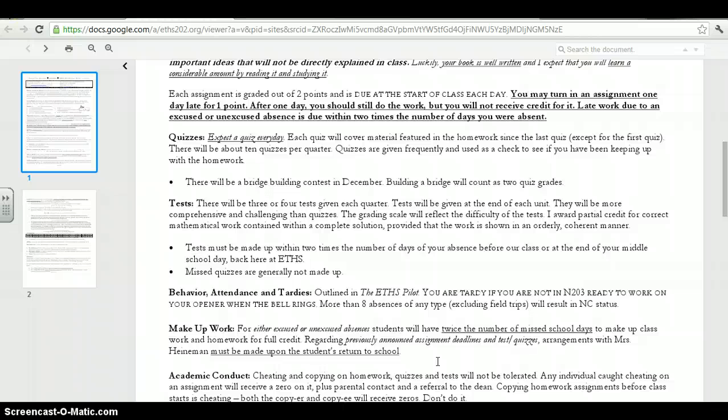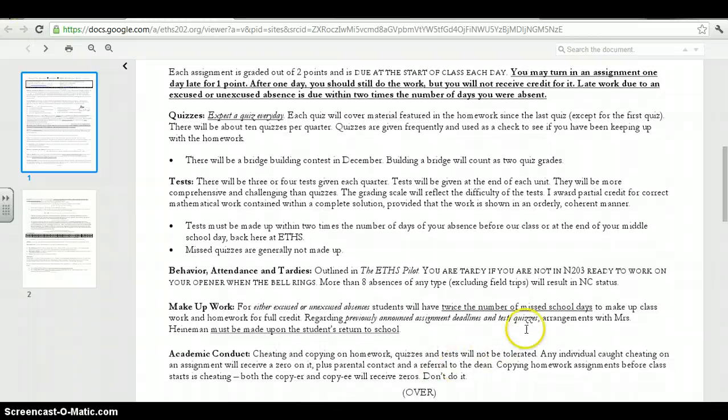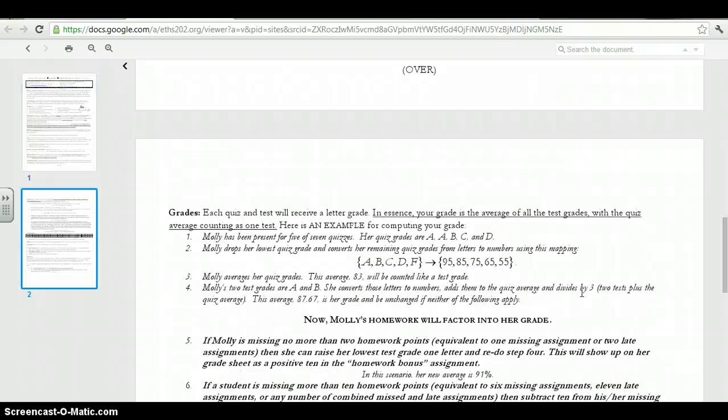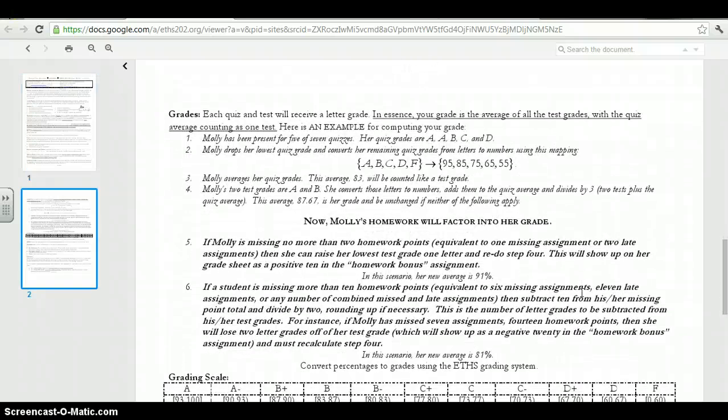Behavior, attendance, tardies, makeup work, and academic conduct are pretty standard procedures from the pilot. Quick thing about grades. Your homework actually is not a percentage of your grade. The way it factors in is a homework bonus, and I'll explain that in a second. So your grade is computed using quiz grades as an average, and then each of the tests you take. So let's say for this quarter you're taking 4 tests, and then you have your quiz average. So that means you have 5 things to work from. So your quiz average and your 4 tests are each worth 20% of your grade for the quarter.